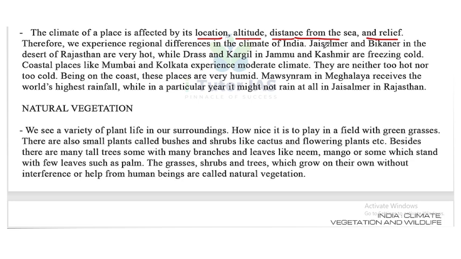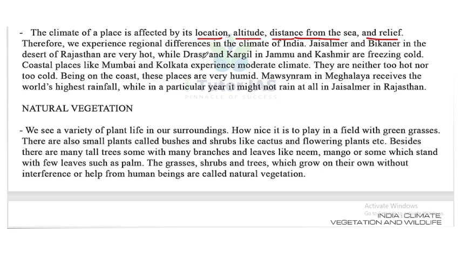For example, Jaisalmer and Bikaner in the desert of Rajasthan are very hot, while Dras and Kargil in Jammu and Kashmir are freezing cold. So we experience regional differences in the climate. In Rajasthan we experience a hot climate, but at the same time in Jammu and Kashmir we experience a very cold climate.